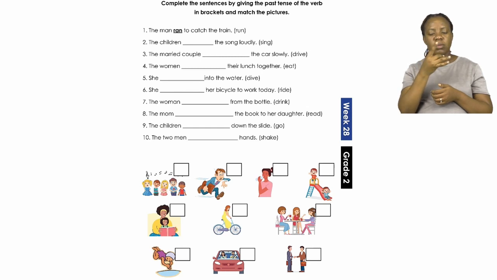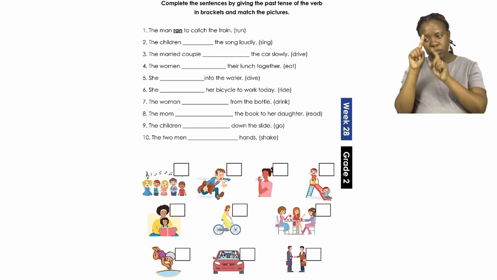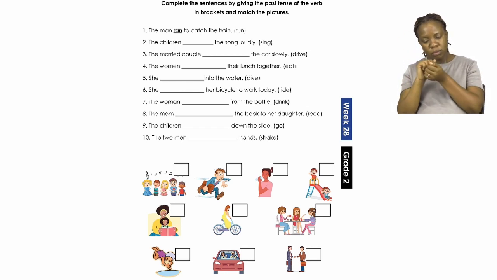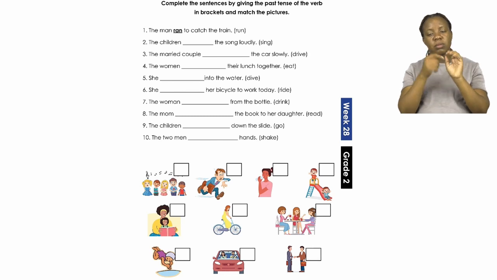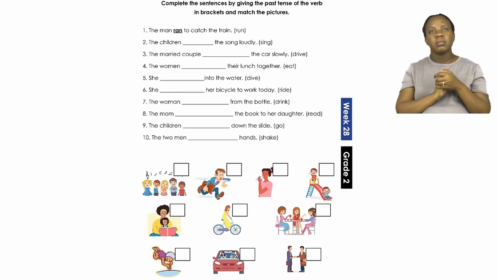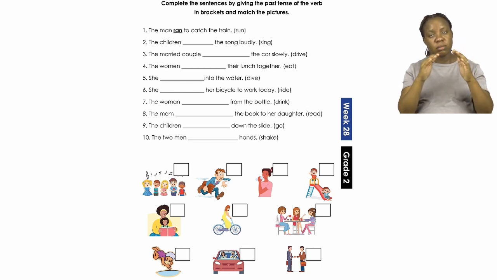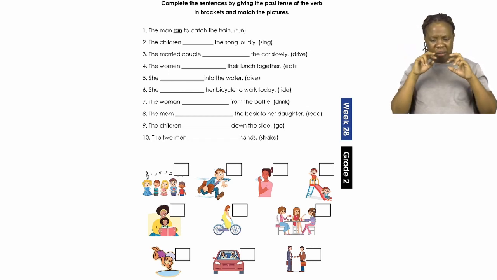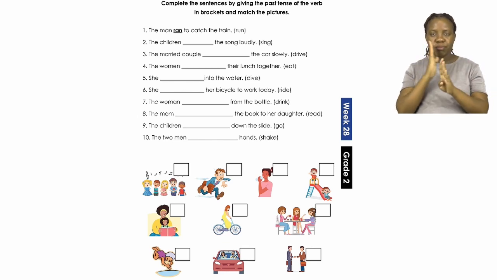So you first need to change the words in brackets at the end of the sentence to its past tense. And then afterwards, after you have completed all the sentences, you need to go ahead and match every sentence with a picture. Okay, so you will see the first one was done for you already.